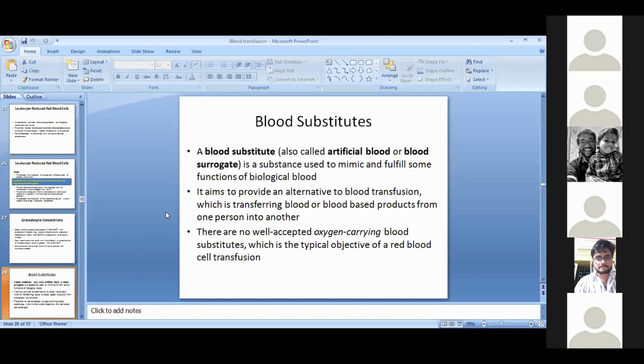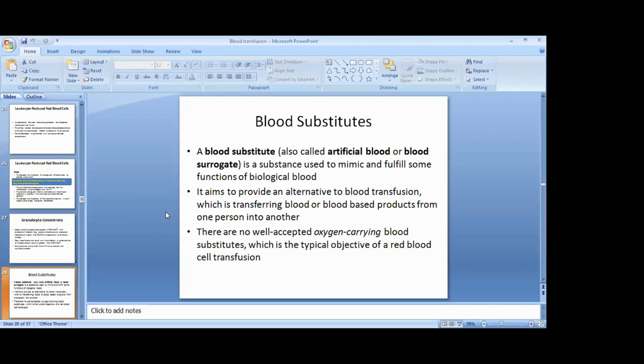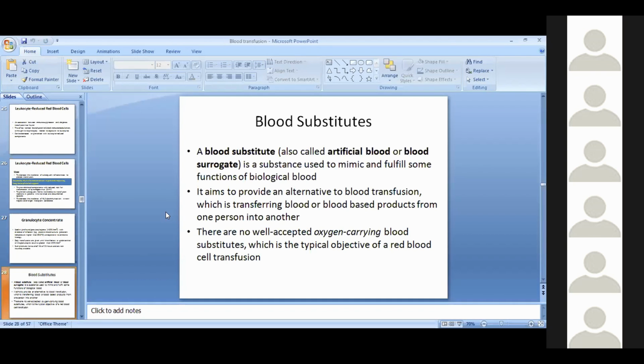It aims to provide an alternative to blood transfusion, which is transferring blood or blood-based products from one person into another. There is no well accepted oxygen carrying blood substitute, which is the typical objective of a red blood cell transfusion.